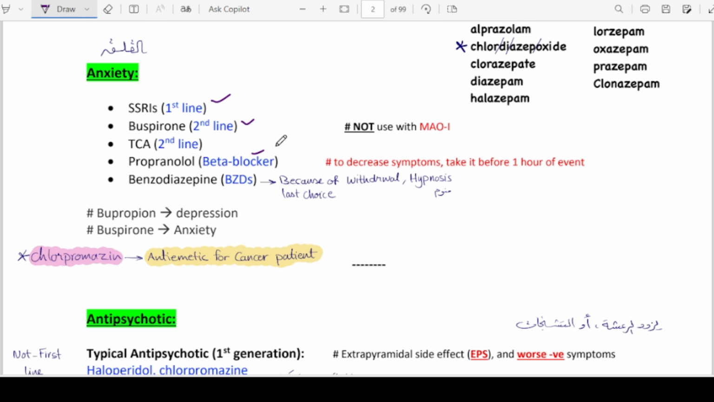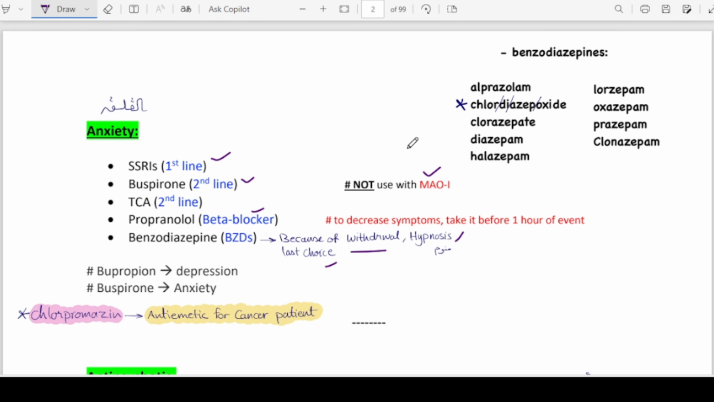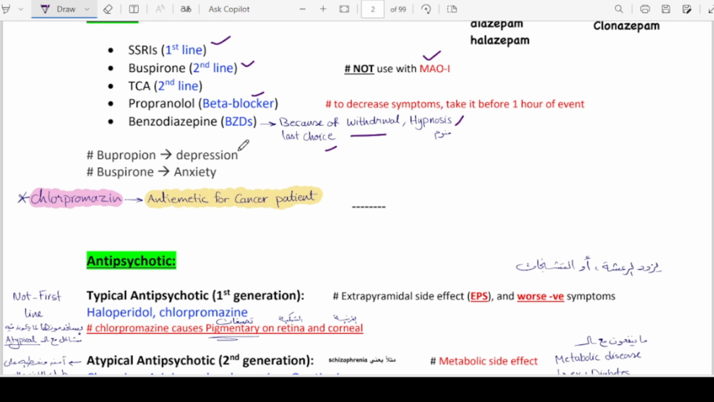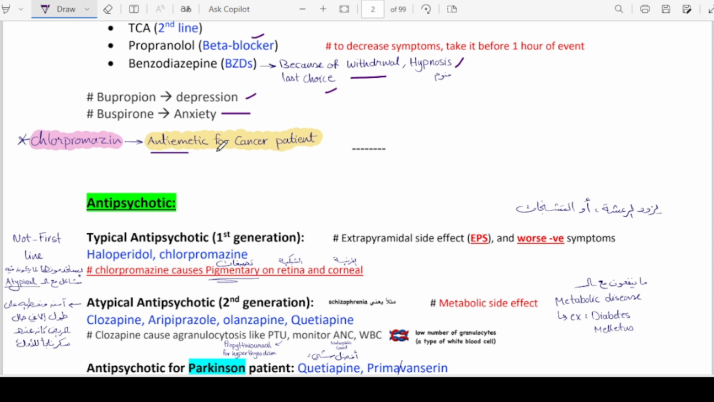Here we have a short note that bupropion should not be used with MAO inhibitors. Benzodiazepines are also used, but because of their withdrawal symptoms, hypnosis, and their side effects, these are the last choice, so they are being avoided in anxiety. Examples of benzodiazepines include alprazolam, diazepam, and oxazepam. You already know that. Here we have a short note that bupropion should be used in depression, while buspirone is being used in anxiety. Chlorpromazine is basically an antipsychotic, but it has some antiemetic effects for cancer patients.